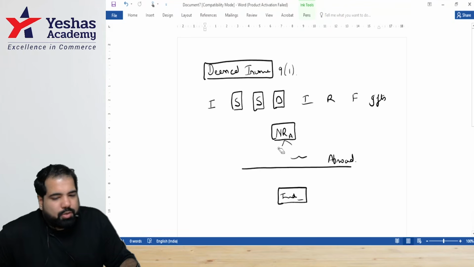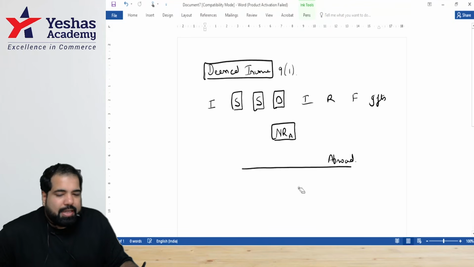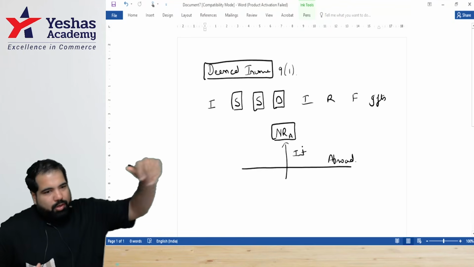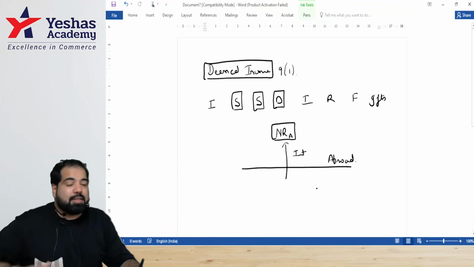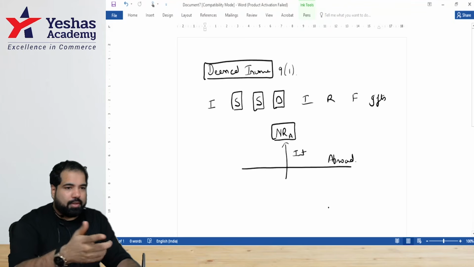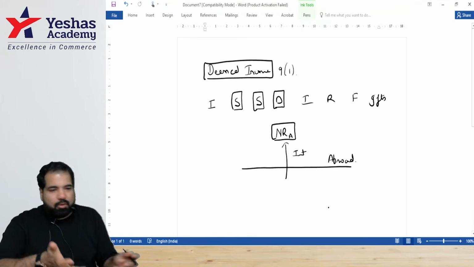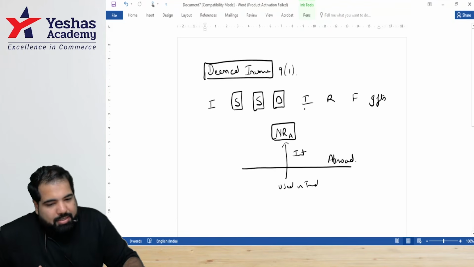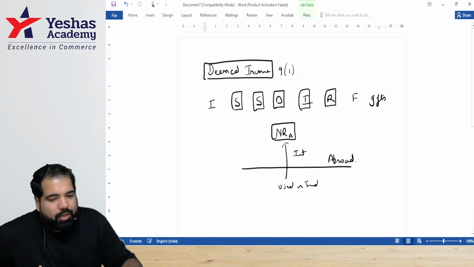Next. Where is this non-resident? Abroad. He's earning some interest income, guys. But sir, why is the government of India so interested? He is abroad. He's earning the interest abroad because it's the money that he has given as loan. Guys, when will you earn interest? When you give loan. That loan is being used where? In India. Usage is in India.